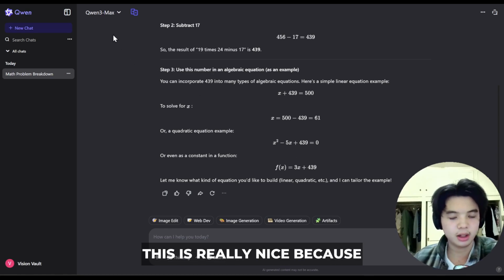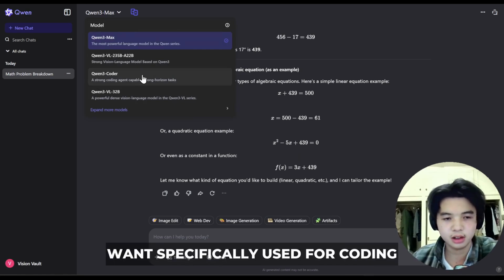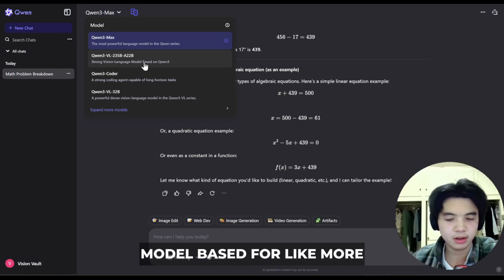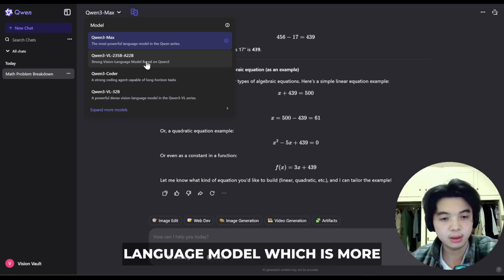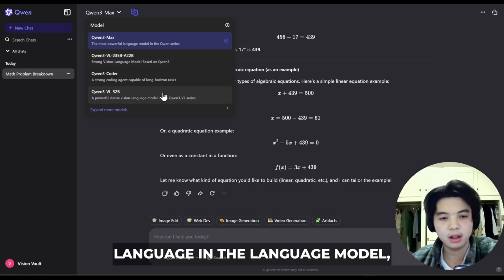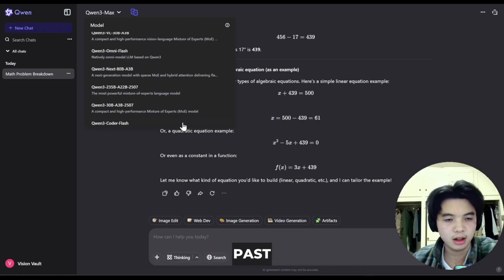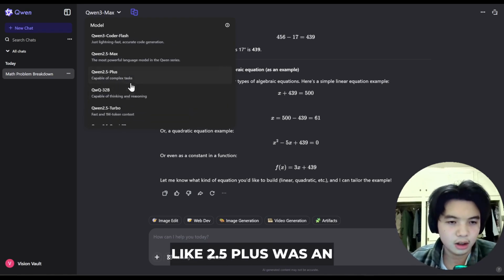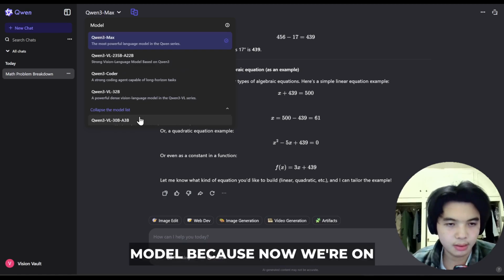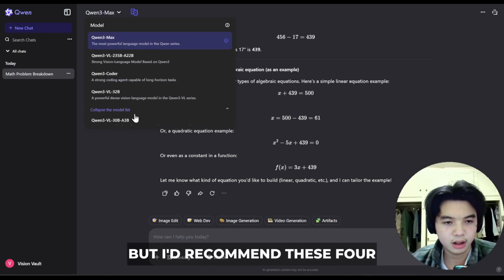And this is really nice because there's also different features of the model. So you have the coder, which you want to specifically use for coding, and vision language model base for more OCR. So OCR is when you scan something like notes that might not have text directly in them, and then VL, which is the vision language model, which is more specifically for language in the language model, large language model. You can also expand and see their past models. They also have these different numbers, meaning like 2.5 plus was an outdated model because now we're on 3, but you can test them out if you want, but I'd recommend these 4.